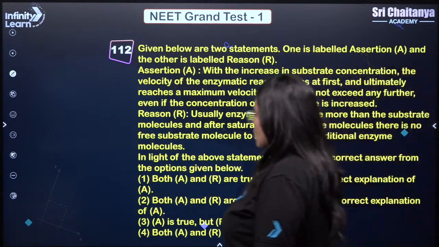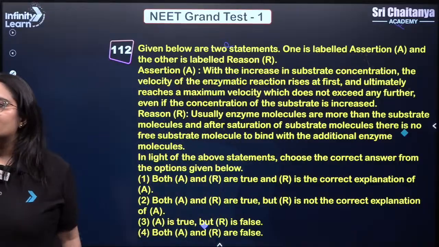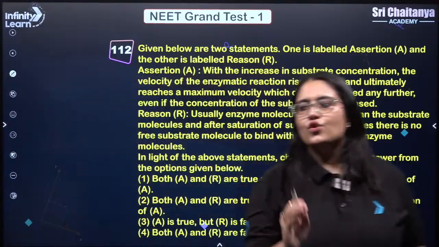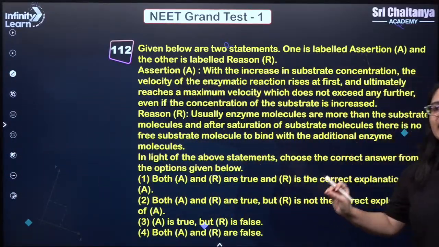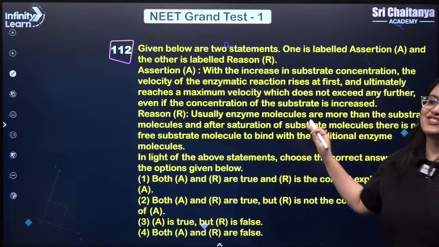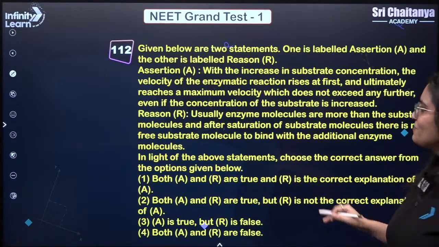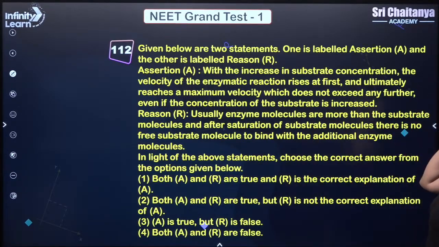So this question looks quite lengthy, but it is very simple. Do not feel scared after seeing such lengthy questions, okay? With increase in substrate concentration, the velocity of the enzymatic reaction rises at first and ultimately reaches a maximum velocity which does not exceed any further, even if the concentration of the substrate is increased.